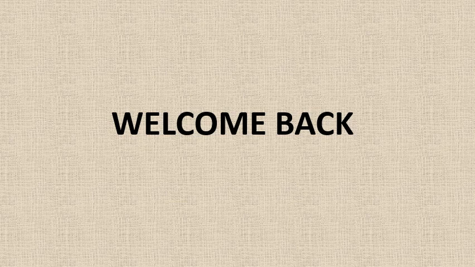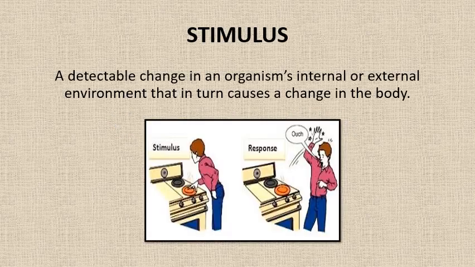In the previous class, we discussed the nervous system and its three parts: the central nervous system, the peripheral nervous system, and the autonomic nervous system. Today, first we will discuss the important terms related to the functioning of the nervous system. While discussing the functioning of the nervous system, we very commonly use the term stimulus.